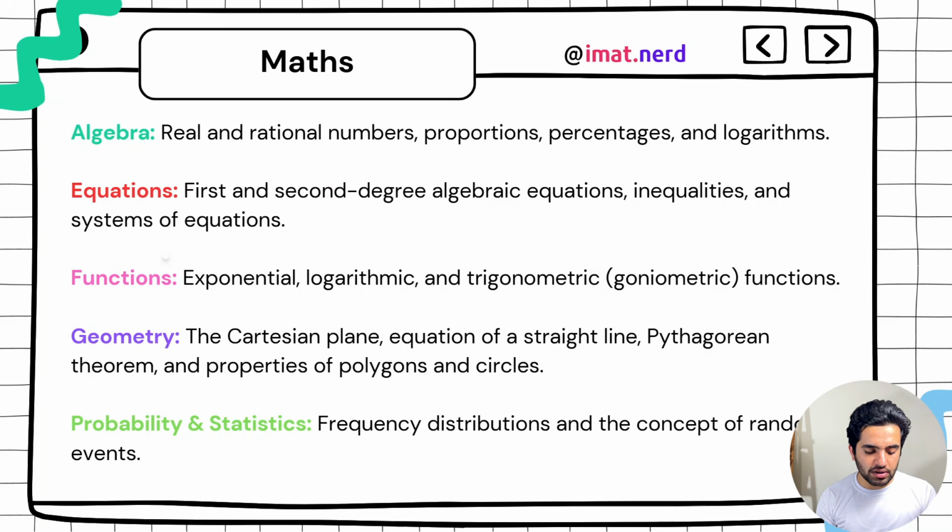And remember, for all the basic chapters that I have here, you need to know the basics, because maths is a pretty unique subject for everyone, as most students don't study it in high school. But if you can master these, of course, don't go into very big detail, just cover the basics. There will be 1 question from algebra, 1 from equations, 1 from functions, 1 from geometry, and 1 from probability. So this is done and dusted. How you are going to prepare for it, I won't go into detail here, but we will talk about it in a separate video about how to prepare for maths, and then we will go into details about how you can master each topic.